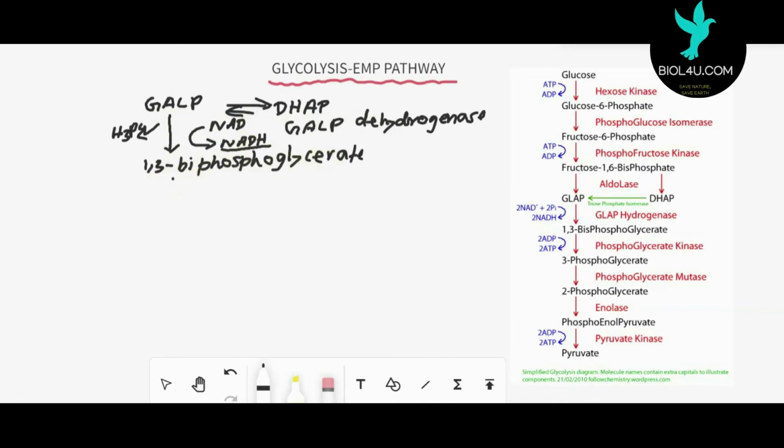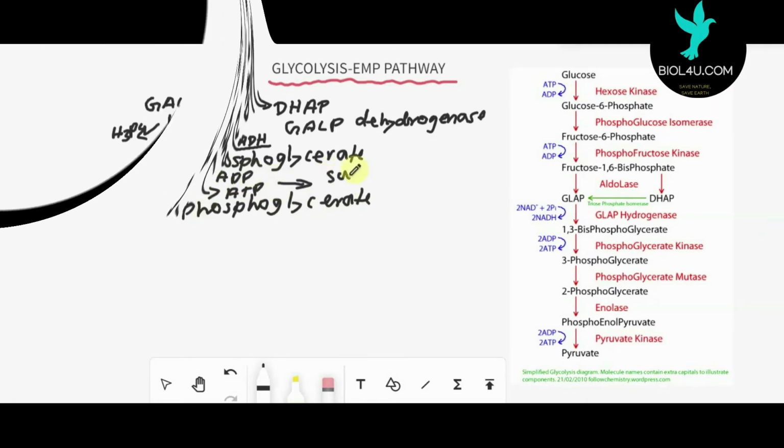Then this 1,3-bisphosphoglycerate undergoes dephosphorylation and produces 3-phosphoglycerate. One phosphate group is removed and added to ADP, producing one molecule of ATP. This type of ATP formation takes place at the substrate level, so this is substrate level phosphorylation.